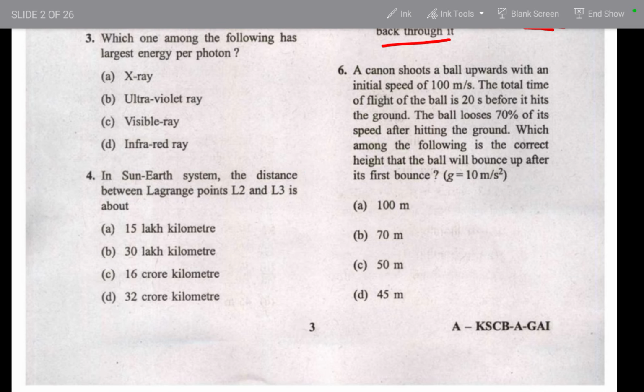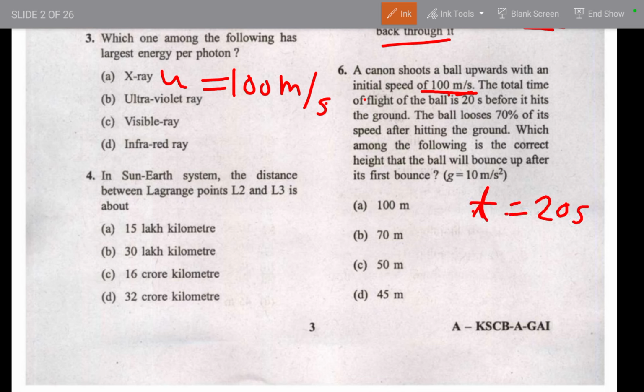Sixth question is a numerical. It's a physics numerical. So let's just understand with simple tricks, okay? A cannon shoots a ball upward with an initial speed of 100 meters per second. What is the initial speed? u is equal to 100 meters per second. The total time of the flight of the ball is 20 seconds before it hits the ground. The ball loses 70% of its speed after hitting the ground. Which among the following is the correct height that the ball will bounce back?